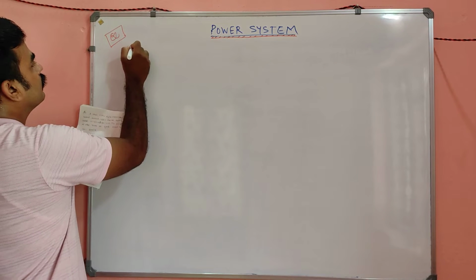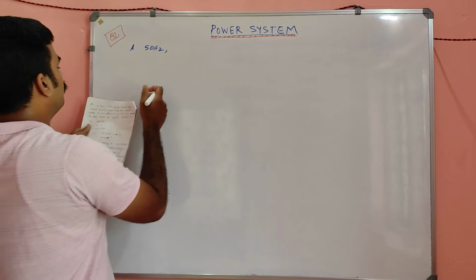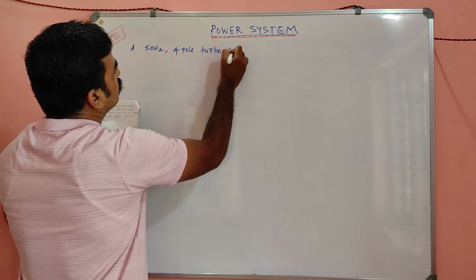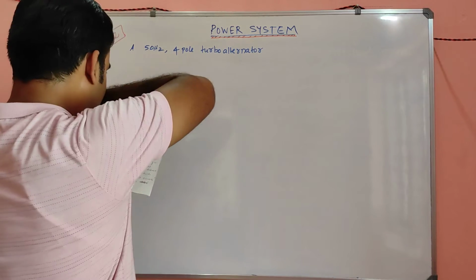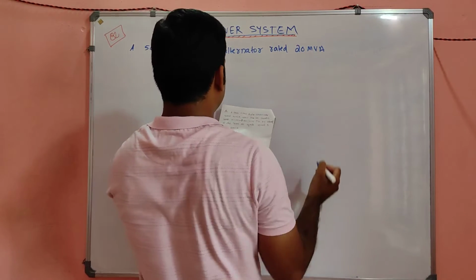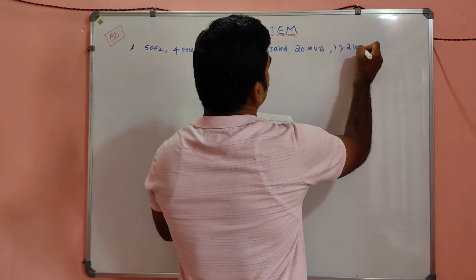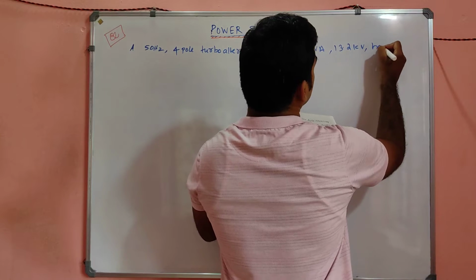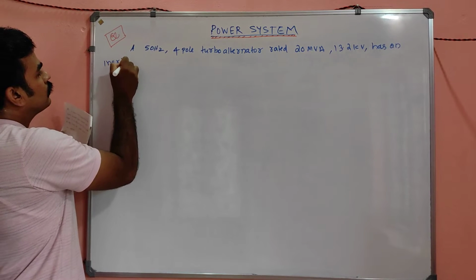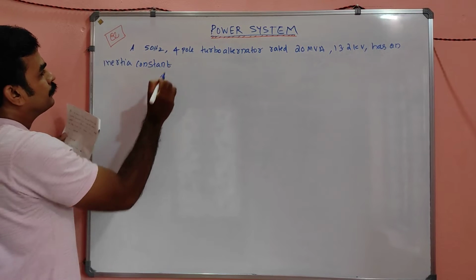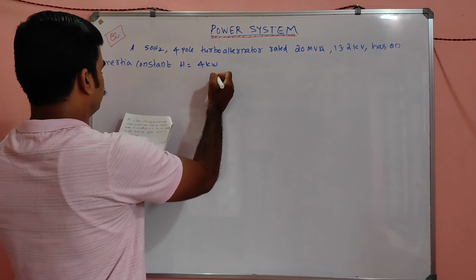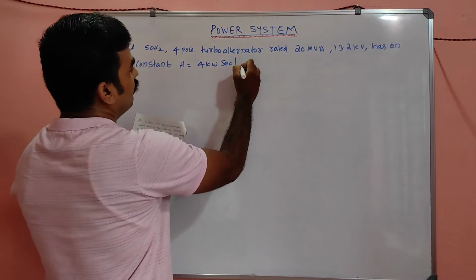A 50 Hertz, 4-pole turbo alternator rated 20 MVA, 13.2 kilovolt, has an inertia constant H equal to 4 kilowatt seconds per kVA.